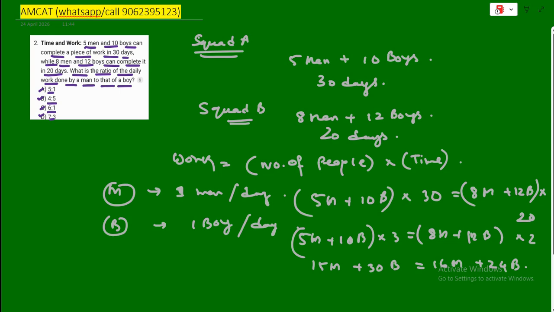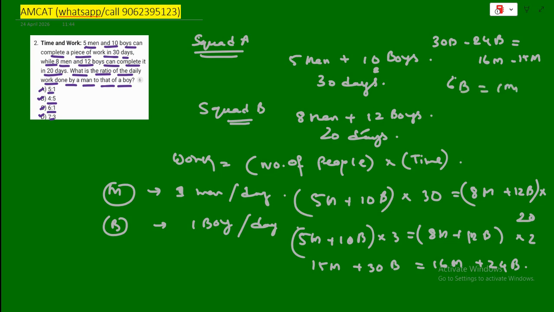Now move the 15M over to the right and bring the 24B over to the left. So it's like rearranging. So we can say that 30B - 24B = 16M - 15M, right? So this is equal to 6B = 1M, right?